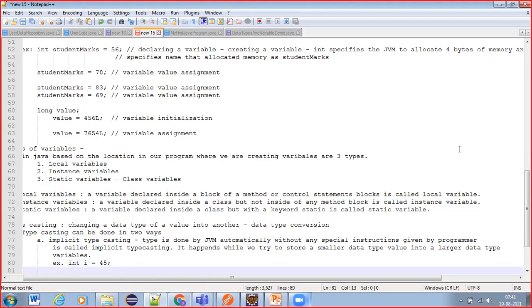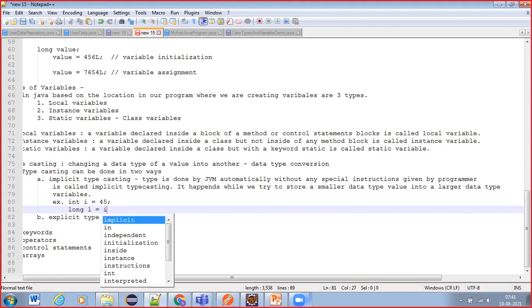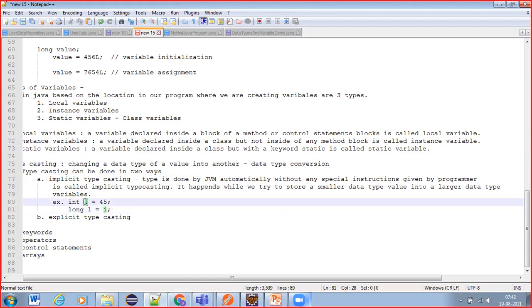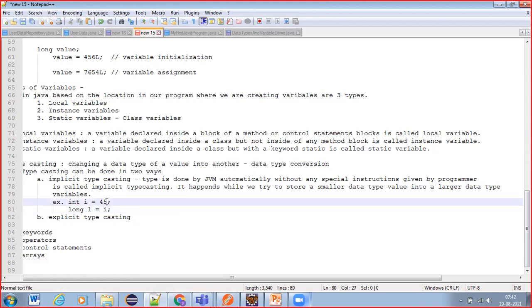Now what we can do, long L I have. If I try to store the value presented in I into L, then automatically here 45 we have stored in int data type format, 4 bytes representation value.